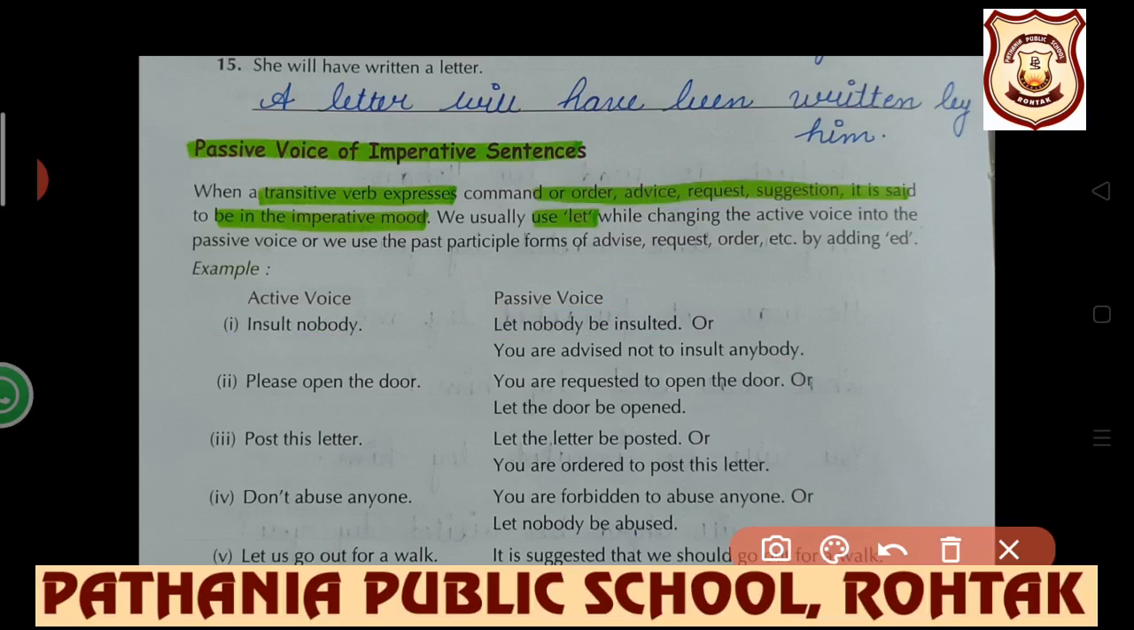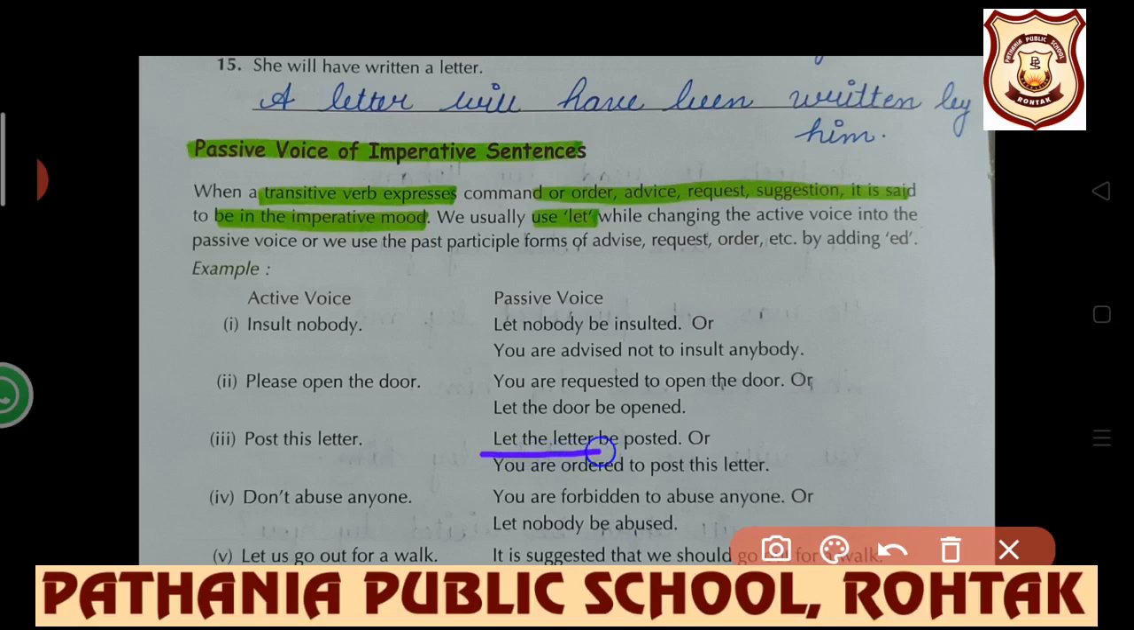Next sentence, let's see another example. Please open the door. Please means a request is there. So you are requested to open the door. Just by writing you are requested, you are ordered, you are forbidden, you are advised, and by adding to, the rest of the sentence will be the same, and that becomes the passive of imperative sentences. And in another way, by using let, the sentences can be changed.